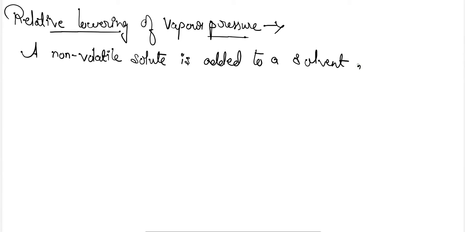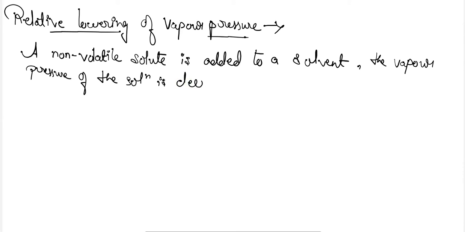Okay, so here, as we have studied in previous topics also, when a non-volatile solute is taken with a solvent, the vapor pressure of the solution decreases. This is the condition which we studied earlier in Raoult's law, when we studied the solid in liquid condition, non-volatile solute in volatile solvent. There we saw that the vapor pressure of the solution was decreased. The same condition will be here because we are taking the non-volatile solute only.